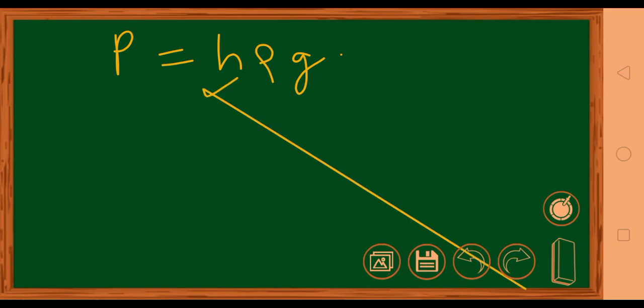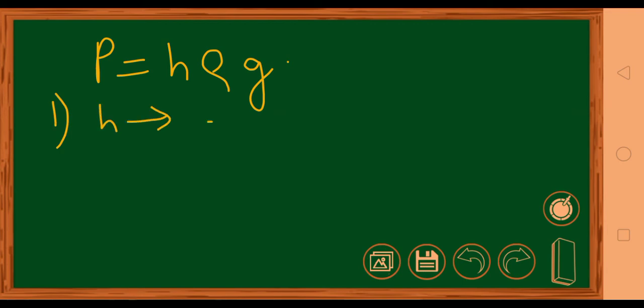Now coming to what are the factors which are affecting the pressure. So when we say that P is equal to H rho and G, that means the pressure depends upon, first, the H, that is the depth.